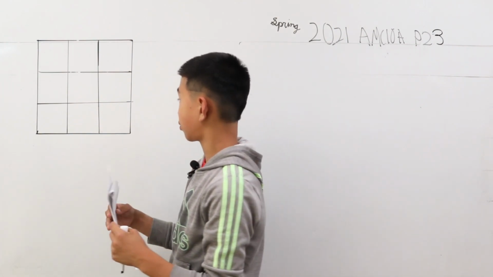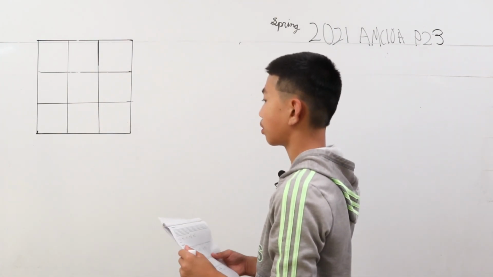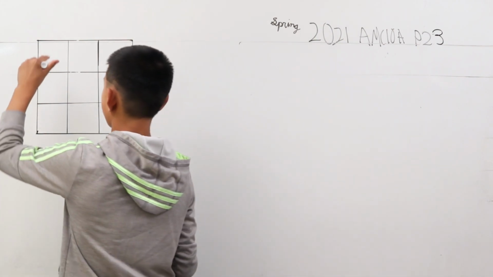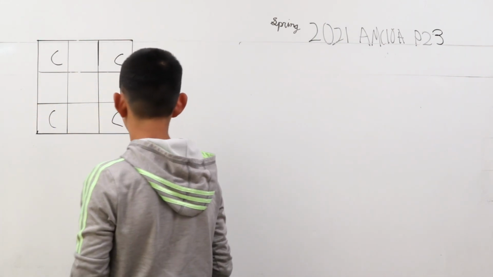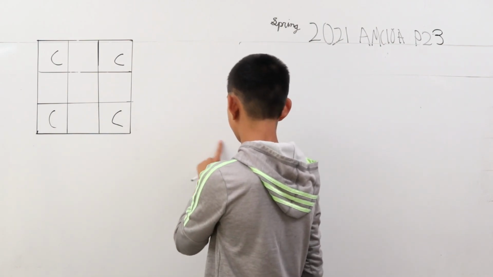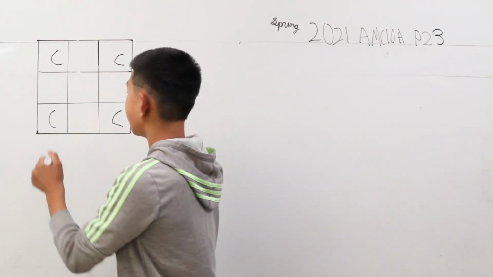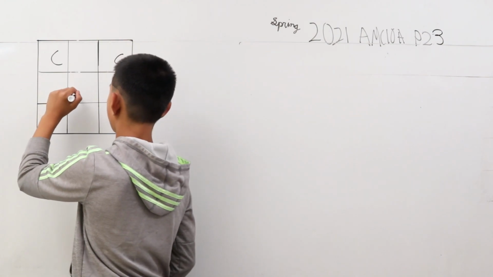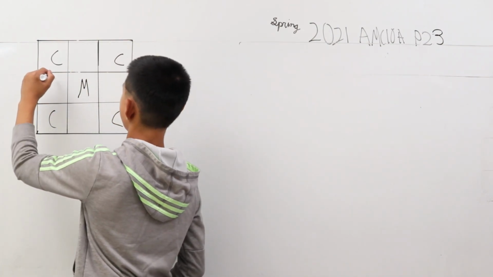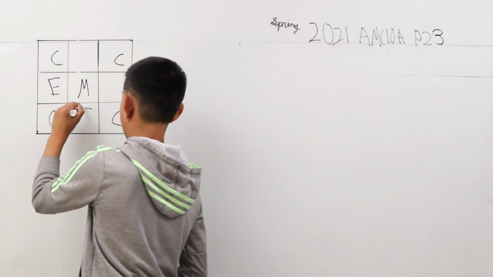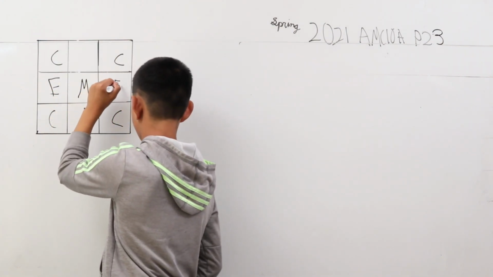So I've drawn out this grid of squares, and we can start by labeling everything. Let's start by labeling the corner squares as C. I'm just going to do this to make it easier to calculate the probabilities later. Now, all these other squares, I'll just do M since this is the middle. And all these other squares can be E to represent edge, but not on the corner.